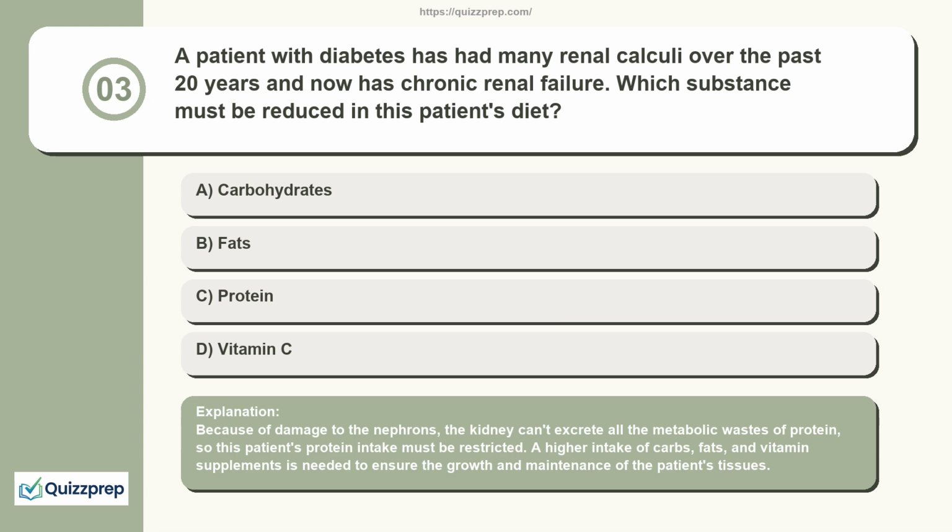Because of damage to the nephrons, the kidney can't excrete all the metabolic wastes of protein, so this patient's protein intake must be restricted. A higher intake of carbs, fats, and vitamin supplements is needed to ensure the growth and maintenance of the patient's tissues.